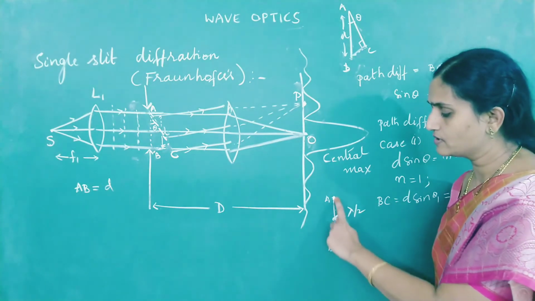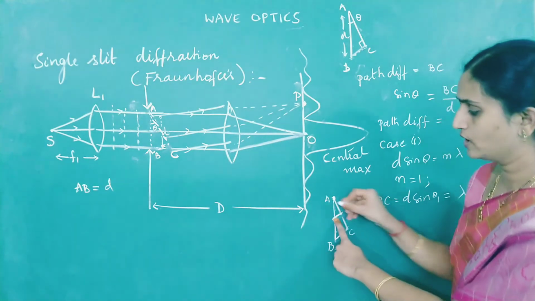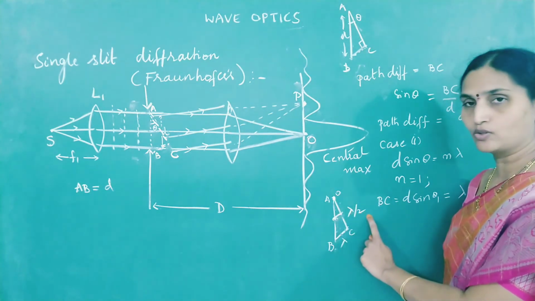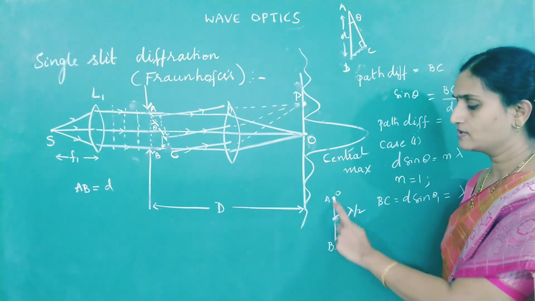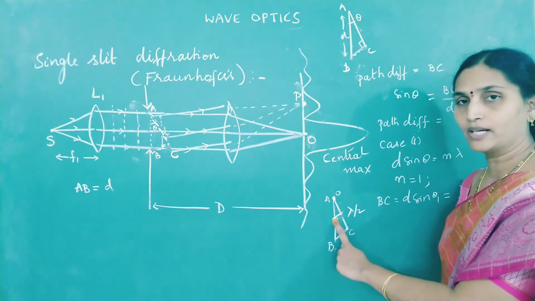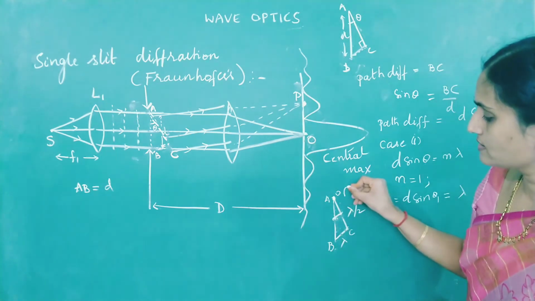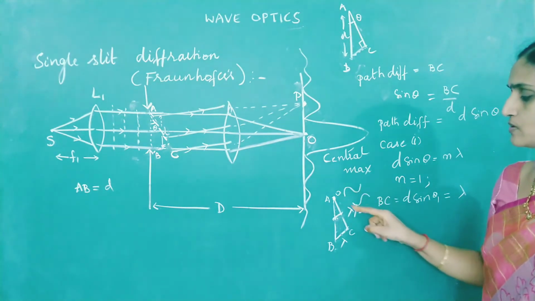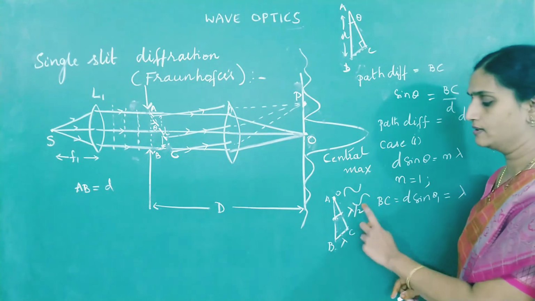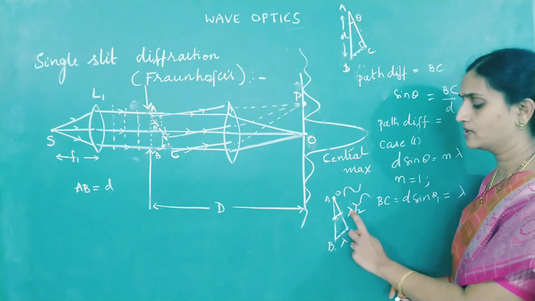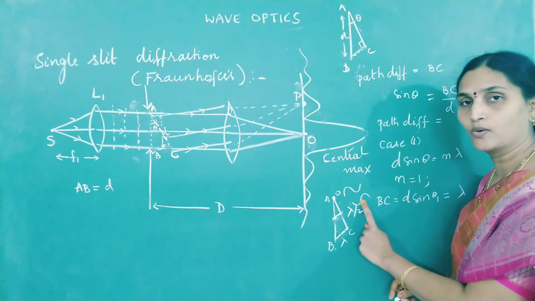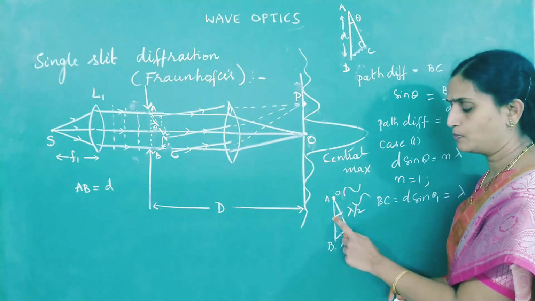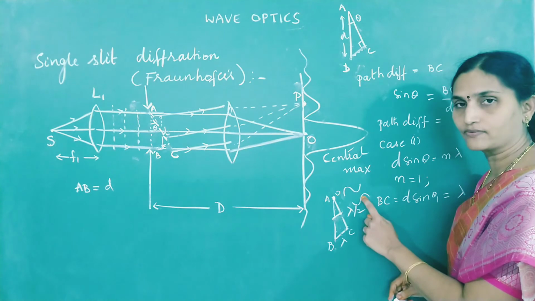What is the path difference between these 2 points? Here it is starting with 0. Here the path difference is lambda by 2. Are these 2 points differing by a path difference of lambda by 2? So if this is a crest, this should be a trough. Lambda by 2 is 180 degree phase angle. Path difference is lambda by 2, phase difference will be 180. So if O starts with a crest, this point wave will begin with a trough.